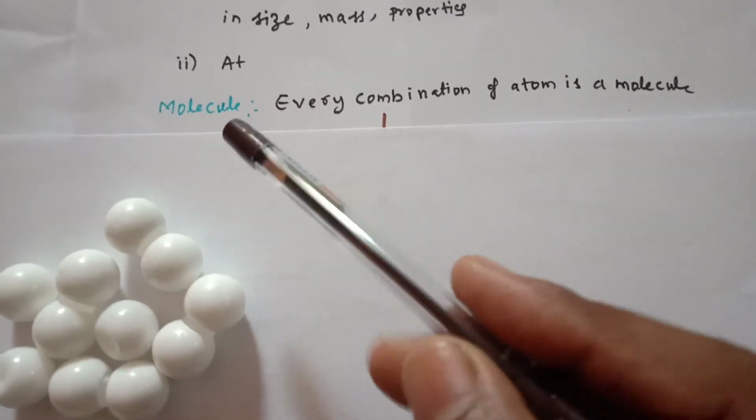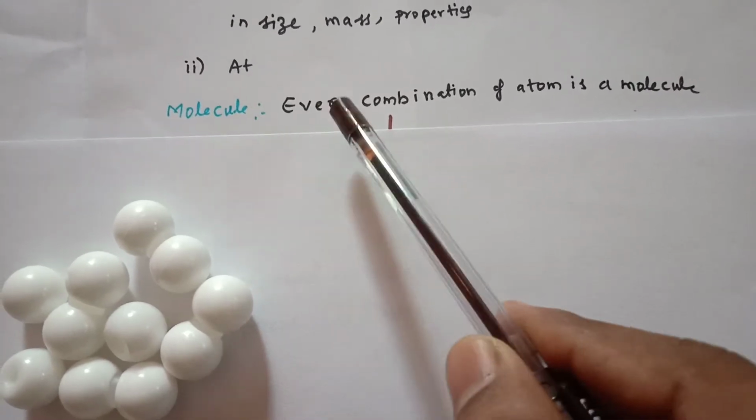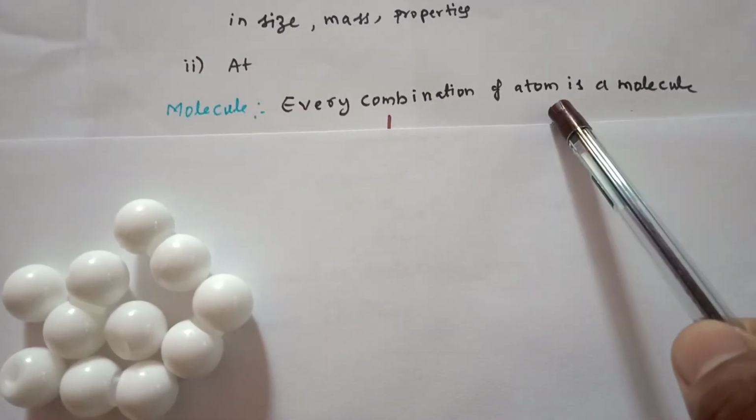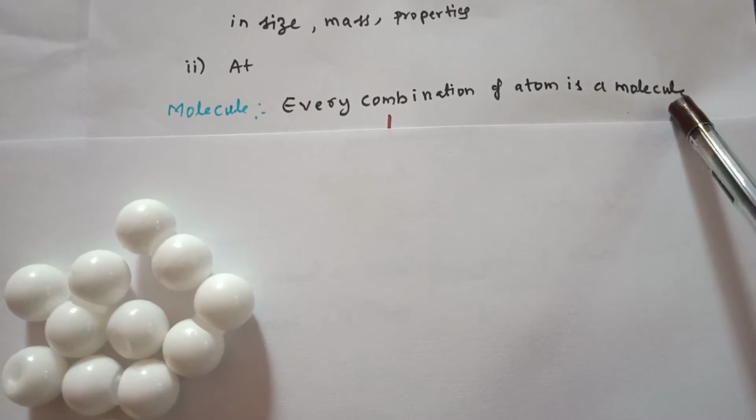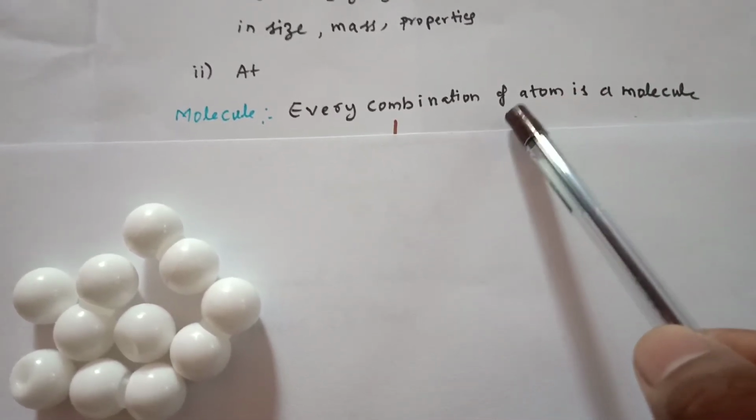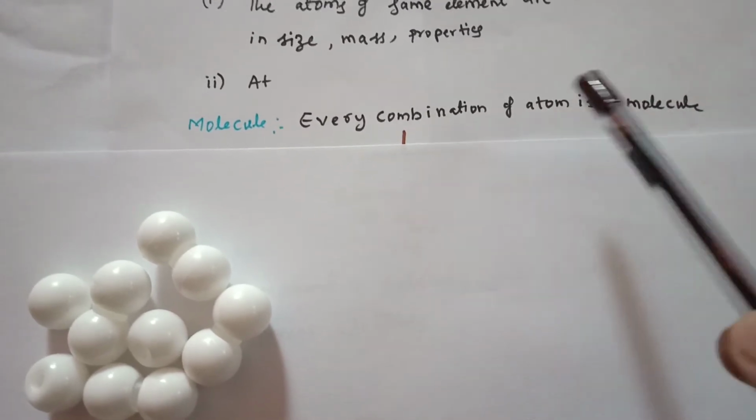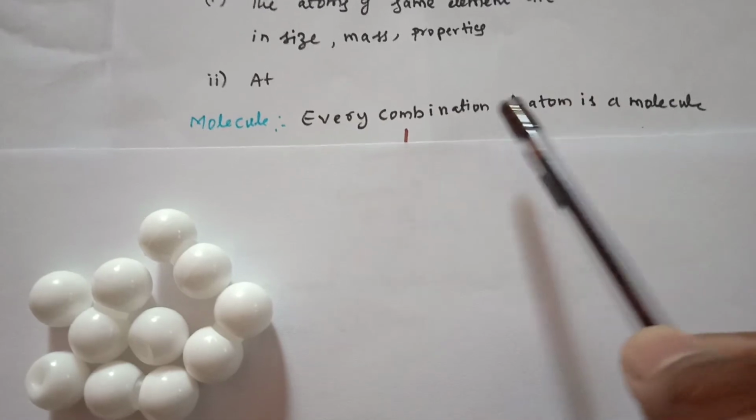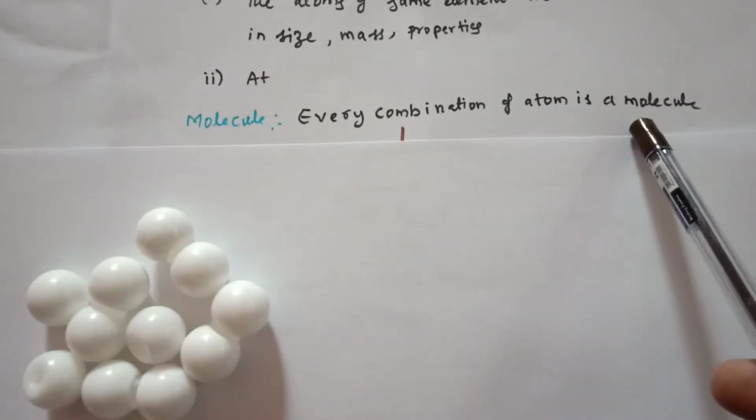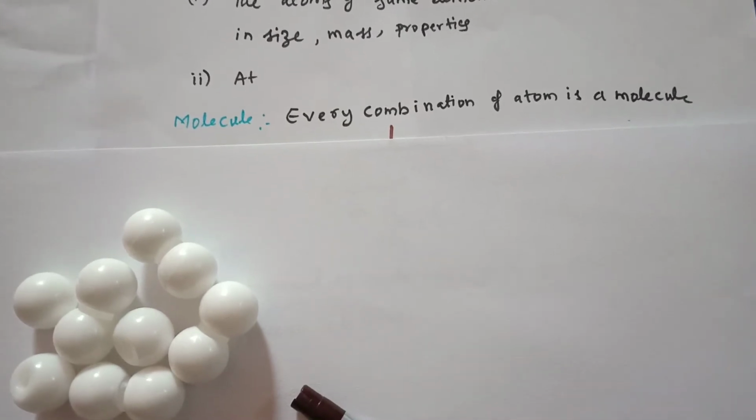Now let's move on to the definition of molecule. So a molecule is every combination of atoms. That means you can take atoms of the same element or of different elements. When they combine, you will get a molecule. So let us see those molecules in reality.